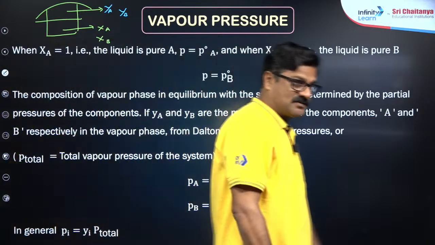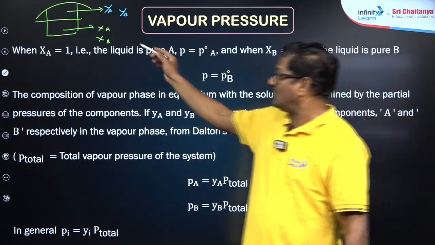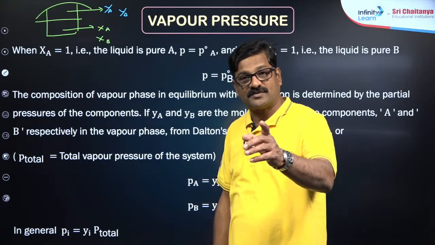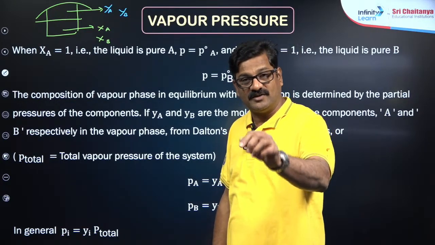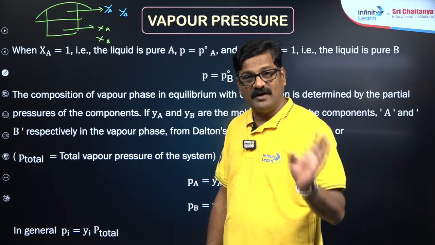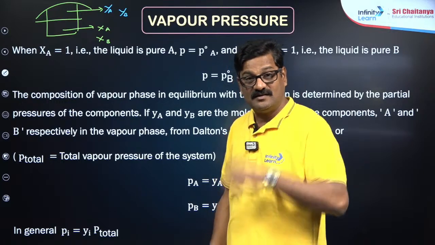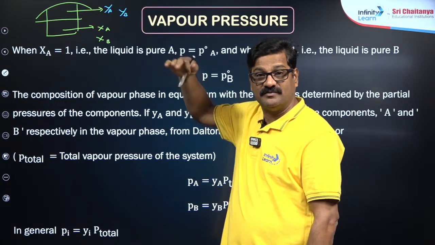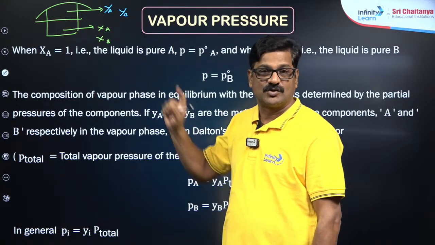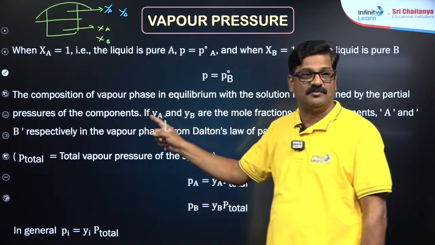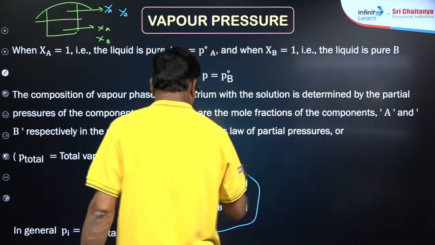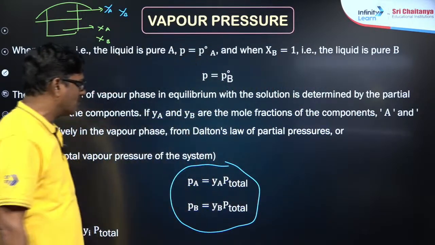Very good. So whenever you talk about XA and XB, they are the mole fractions of the components A and B in the liquid state, while YA and YB are the mole fractions of the components in the vapor phase. To calculate the mole fraction of the component in the vapor phase, this will be very useful in the NEET examination. PA is equal to YA P total.